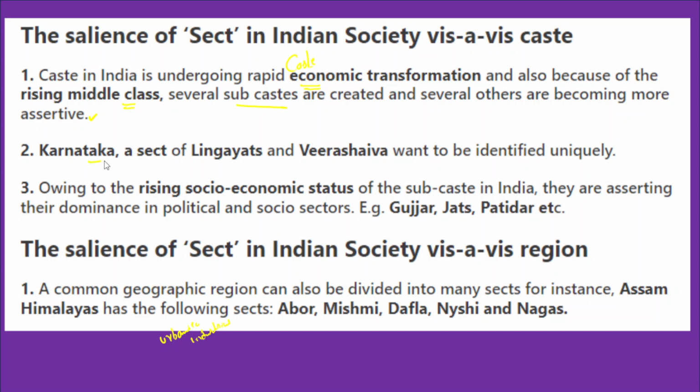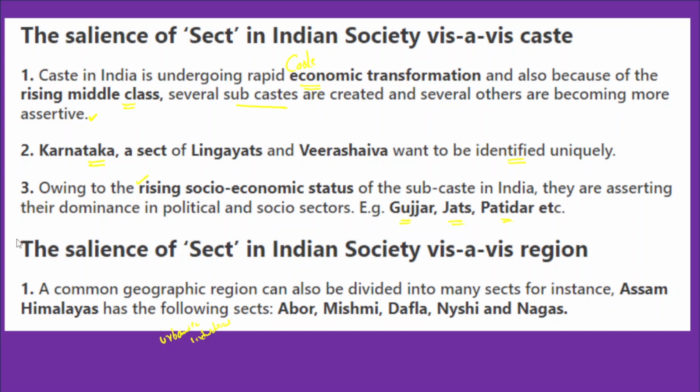For example, in Karnataka, you very often hear about a sect called Lingayats, and Veerashaivas. So they wanted to identify themselves differently or uniquely, because the socio-economic status of different subcastes in India has been rising rapidly, so they have started asserting their influence in different social and political arenas. For example, we need to talk about Marathas, Gujars, Jats and Patidars in various states. So their influence, their dominance in political and social arenas has been increasing rapidly.